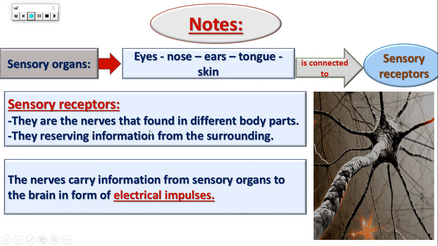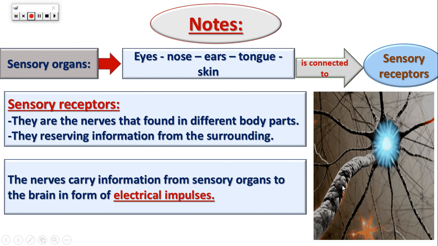So how do the nerves take the information to the spinal cord, and from the spinal cord to the brain, and how does the brain send this response? The information that the sensory organs get from the surrounding environment moves inside the nerves, inside our body, in the shape of electric impulses, as you can see. Can you see the electric impulses? Yes. What is this? The gray thing. It's the nerves.